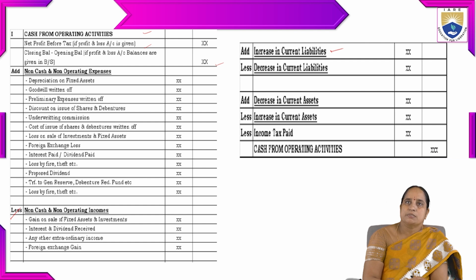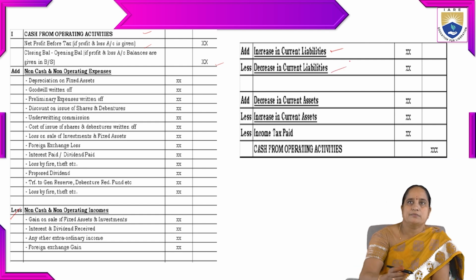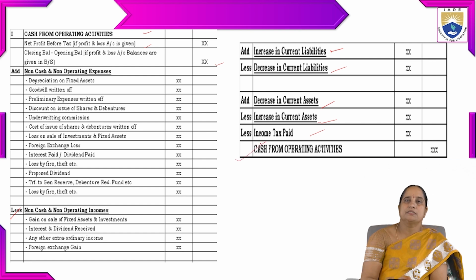From that we subtract decrease in current liabilities. Then we add decrease in current assets. From that we subtract increase in current assets. Next, subtract income tax paid. Whatever we get, that amount is considered as cash from operating activities.